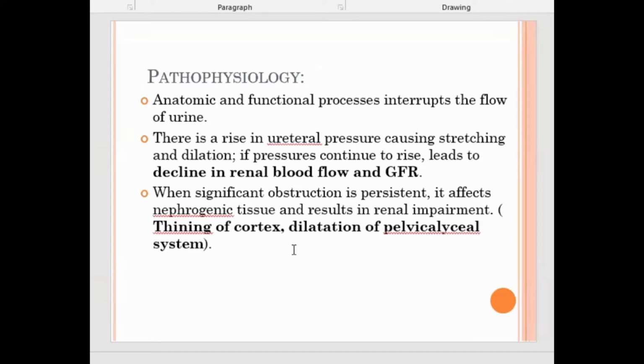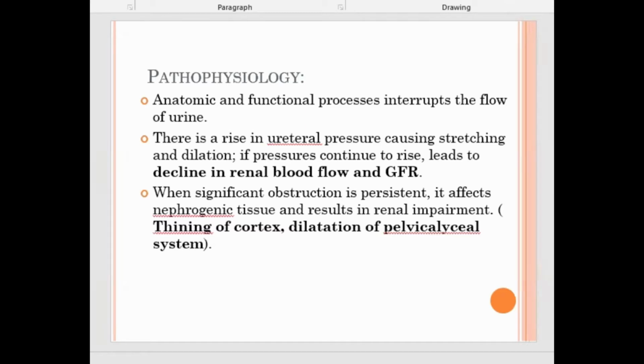So because of all these processes, there is a rise in ureteral pressure, okay? And because of this ureteral pressure, what will happen? There is stretching and dilatation of the renal pelvis. It is stretched, the wall gets thinned out and it gets dilated because of the backflow. And if the pressure is not relieved, that will cause a decline in the renal blood flow, so there will be reduced GFR. Okay, the glomerular filtration rate will be reduced because of progressive lesion.